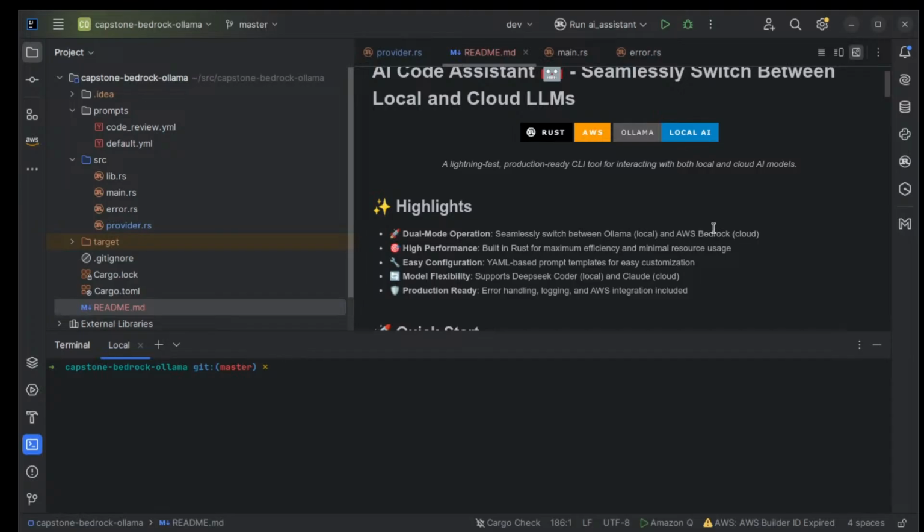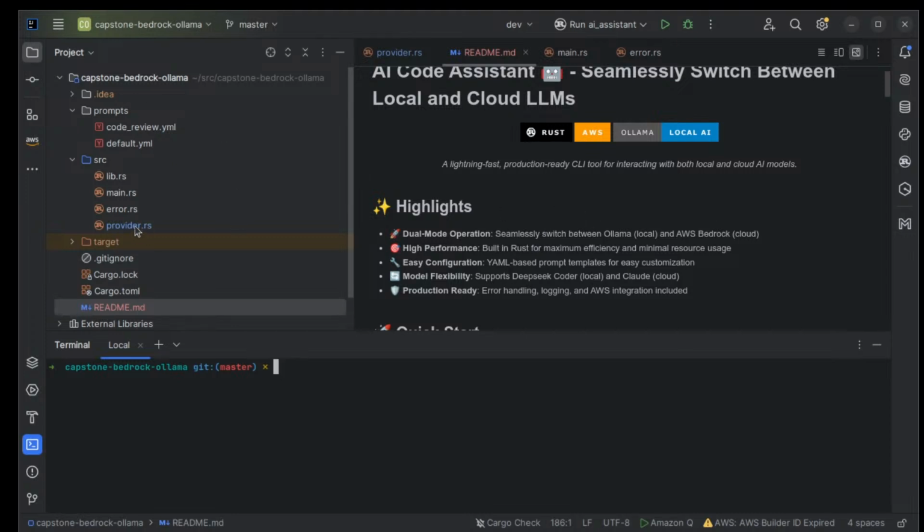I don't get how supposedly Rust is hard to build with. I find it to be amazing, and things just work when I build things with Rust. And we have the ability to talk to DeepSeek, either Coder or R1, or Claude, or whatever model is supported by Ollama. Now let's take a look here really quick.